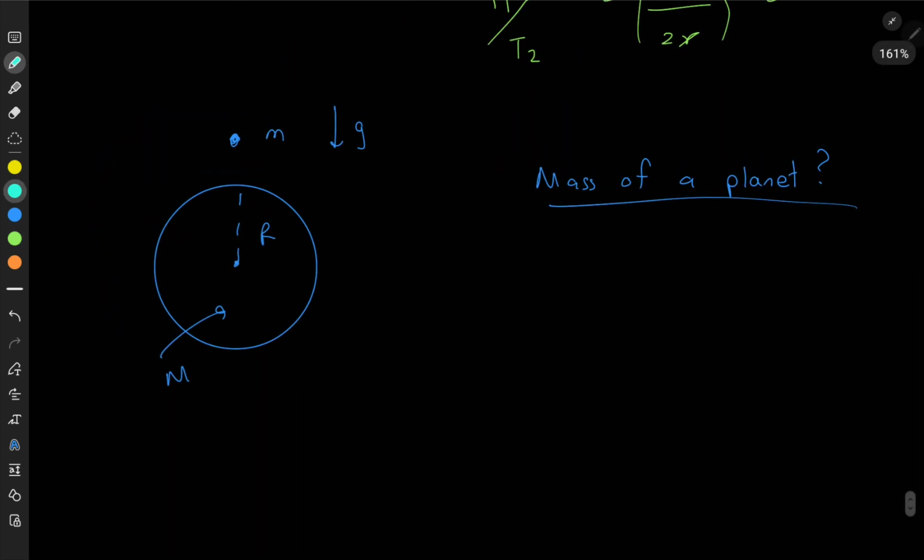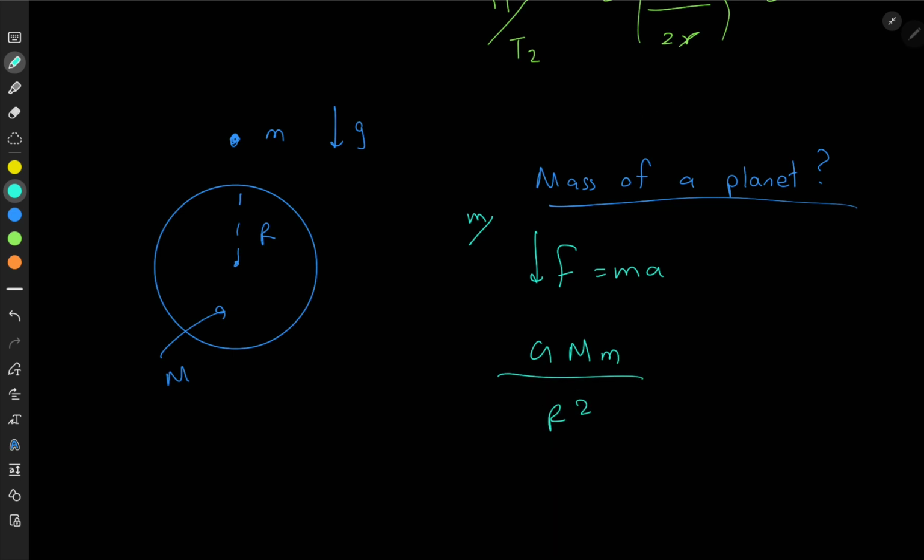So suppose I have to find the mass of a planet. How can I do that? Now you know, if I place a mass m in a position like this, and this is the Earth, and above the Earth I am placing a mass m, and it's experiencing gravity. If I apply F equals ma to that mass m, remember to whom I'm applying, downwards F equals ma. So this force is equal to G capital M simple M over r squared.